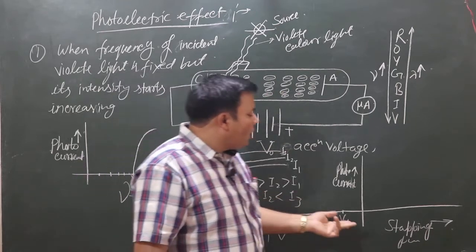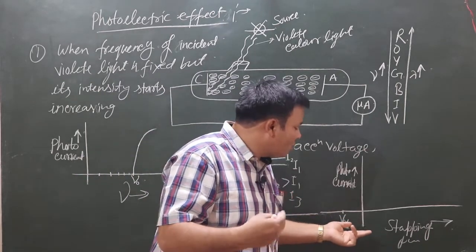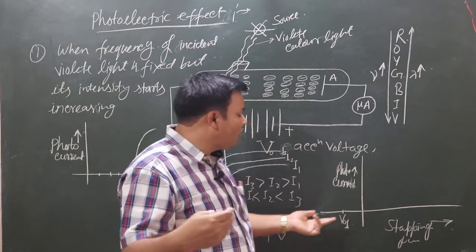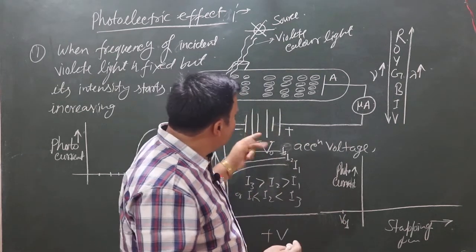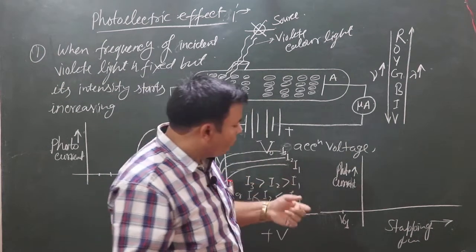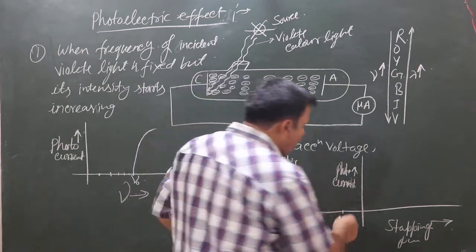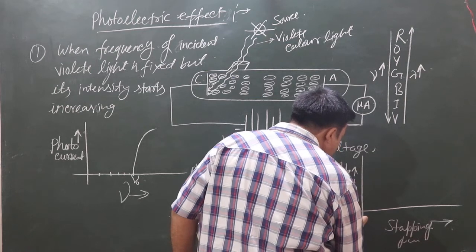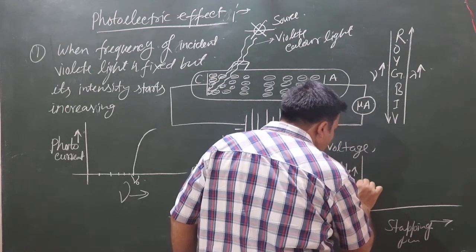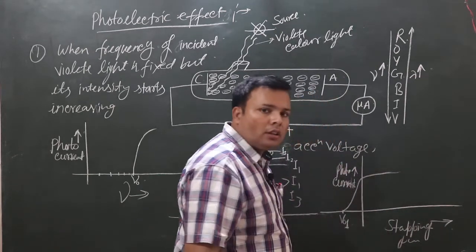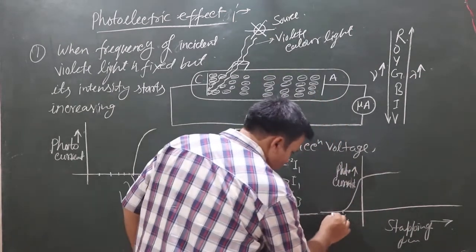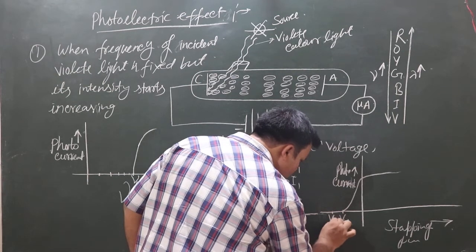As we start increasing the frequency of light, the photocurrent will nullify the applied stopping potential, and after some time they will give us a photocurrent. And also we increase the stopping potential.